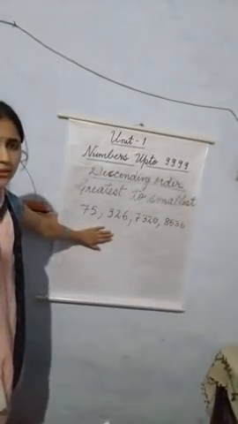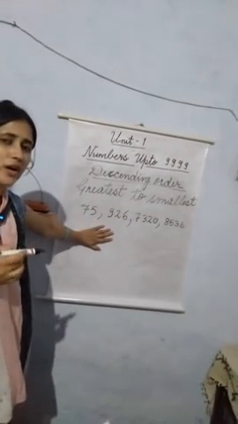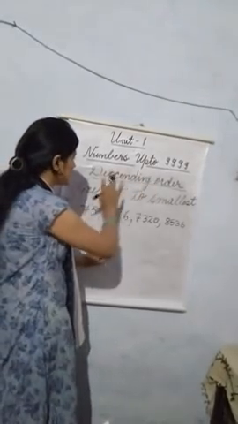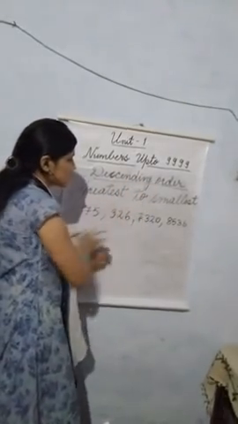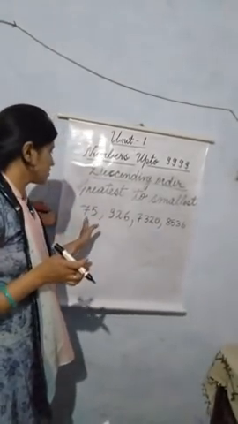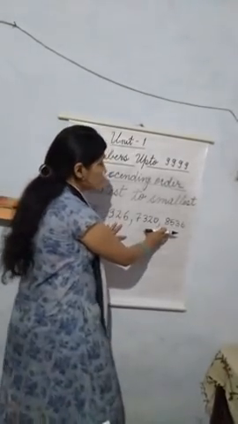Now as I told you, firstly we see the digits to find out which one is the smallest and which one is the greatest, and in descending order we go greatest to smallest. Firstly we have to write the greatest number. This one has only 2 digits, so it is going to be the smallest. This has only 3 digits, and these numbers have 4 digits.